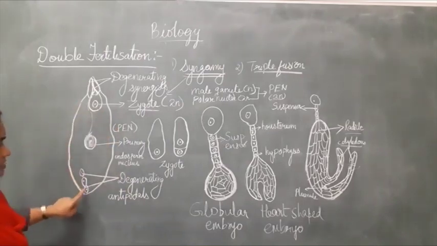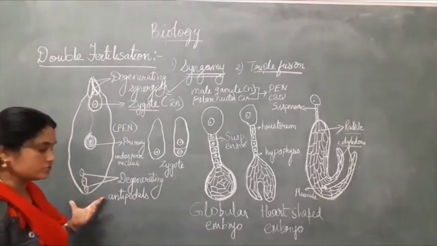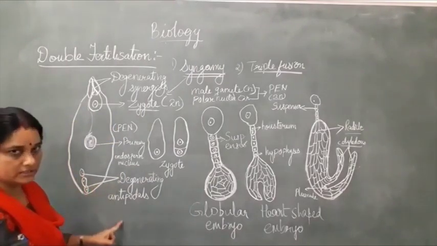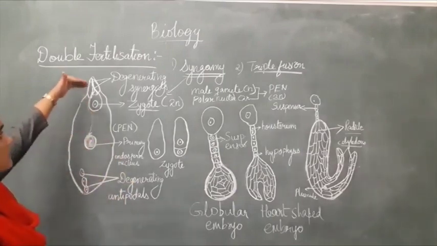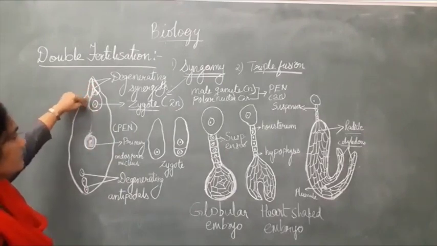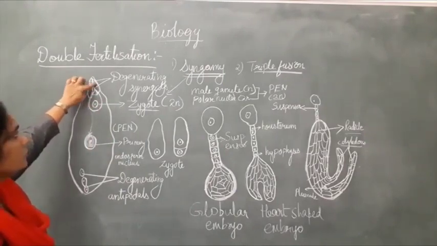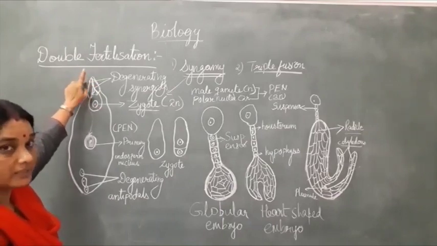Once the fusion has happened, what happens? The antipodals, whose main purpose is giving nourishment to the ovule, start degenerating. Similarly at the chalazal end. At the micropylar end, along with the egg you have the egg apparatus, with two synergids which have the filiform apparatus.